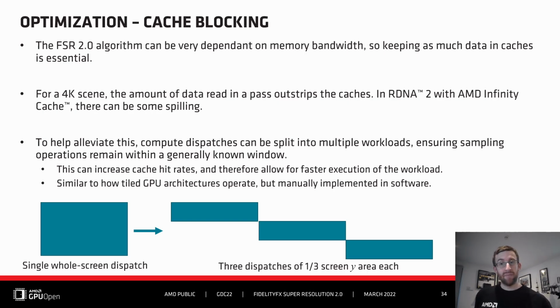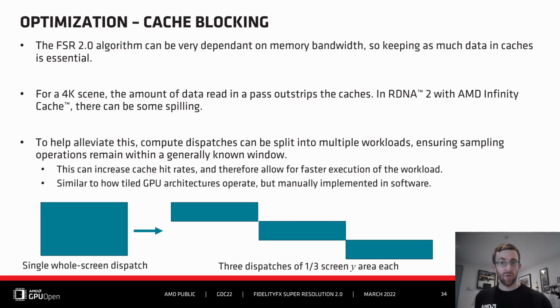Another optimization we implemented aims to increase cache hit rates, and it's dubbed cache blocking. In a 4K scene, we can see quite a bit of read data, so much that the hit rates for caches can be low. On RDNA 2 with Infinity Cache, there can also be some spilling, which leads to reductions in performance. To mitigate this, we can learn from how tiled GPU architectures operate. By splitting a single large compute dispatch into several smaller dispatches that all work on a local area of input memory resources, cache hit rates should increase.